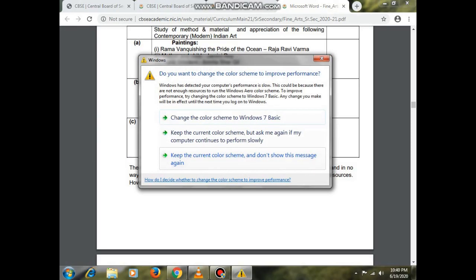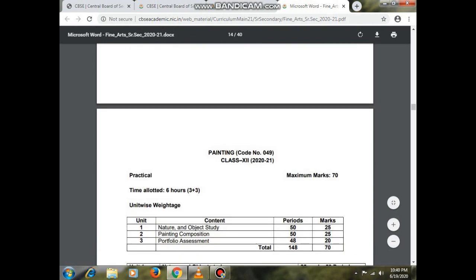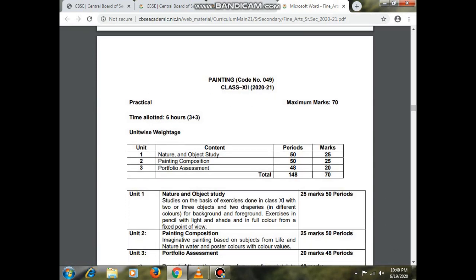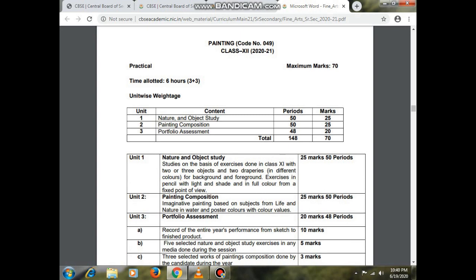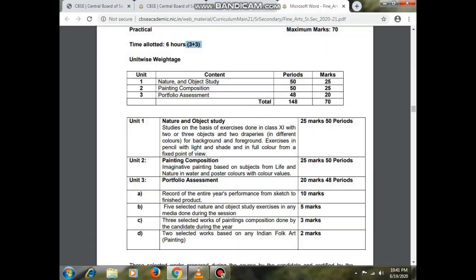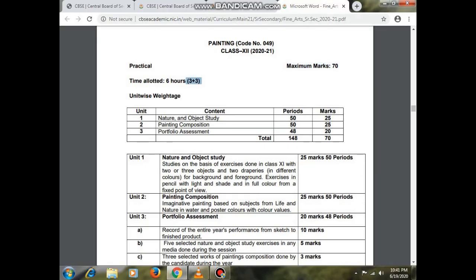Now come to the next page. Down here it is mentioned for graphics and sculpture. If somebody is taking graphics and sculpture, there will be a portion for them. It is 6 hours, that is 3 plus 3 hours, meaning there will be a 1 hour break between: 3 hours, and the next will start after 1 hour, then the 3 hour paper, right? Here the maximum marks will be 70, and how will the unit-wise weightage be? Here there will be 3 units, like in the theory part where 3 units were there.